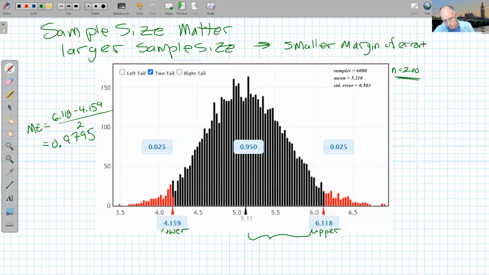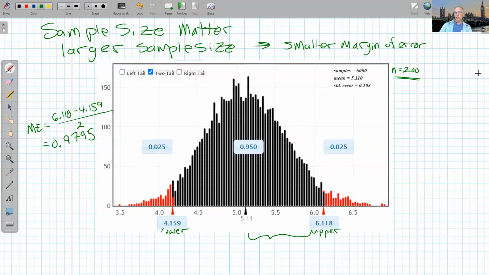Now, the problem is the cost of a larger sample. So at some point, you've got to say, can we really afford to do a sample of 2,000 people? Or can we really afford to do a sample of 1,000? Or can we only afford a sample of size 100? So you have to balance cost, accessibility, with this idea of a margin of error. How close is your estimate? Another thing about these estimates here, I'm not guaranteed that the population value is going to be in here.